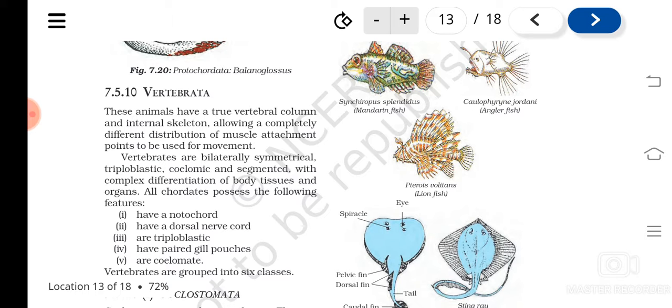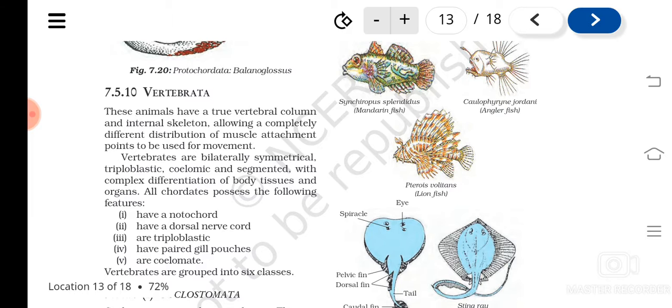Okay, so vertebrates are bilaterally symmetrical, triploblastic, coelomic, and segmented, with complex body tissues and organs. Remember, bilaterally symmetrical means the body can be divided into two equal halves only through a single plane. Triploblastic means three germinal layers are there, isn't it? Coelomic means a coelom, a body cavity, is there, and the body cavity is lined by mesodermal tissues. And they are segmented.